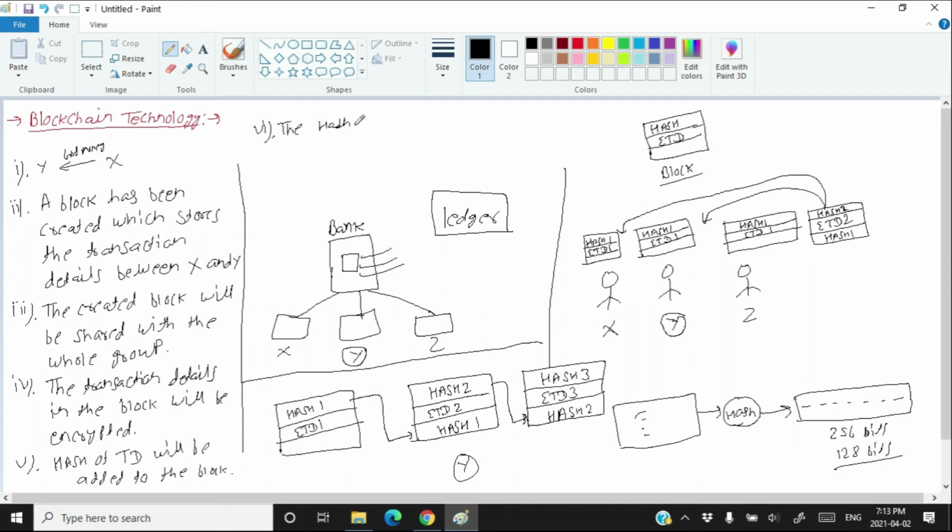The hash of the previous block will also be added to the current block. Okay. Hopefully you are getting my points. So these are the 6 steps of using blockchain technology. Here the transaction details are not centralized, but the transaction details are present with everyone.